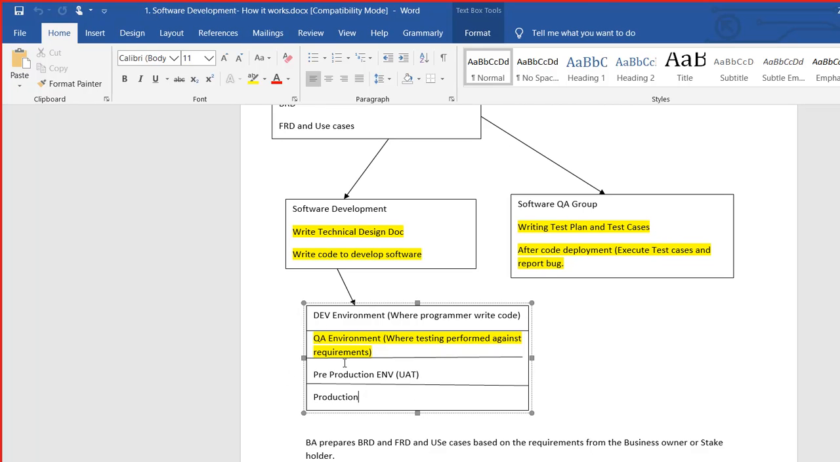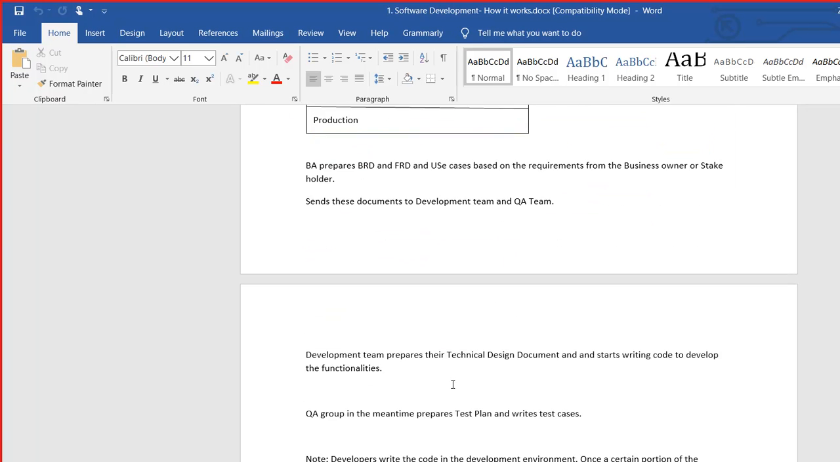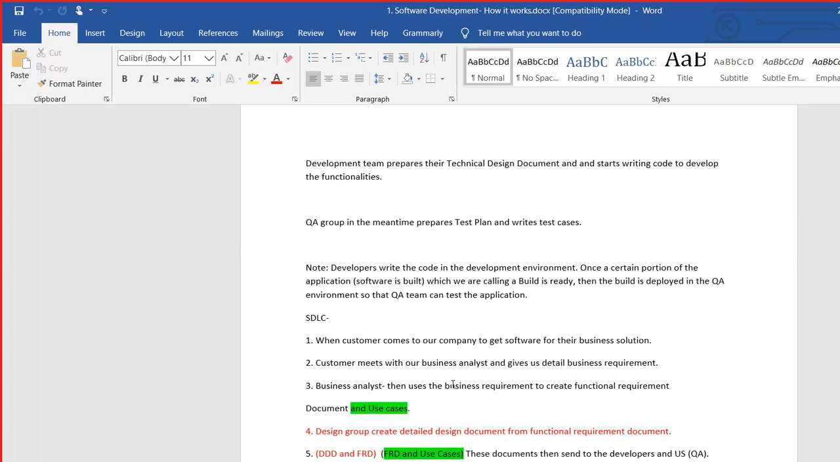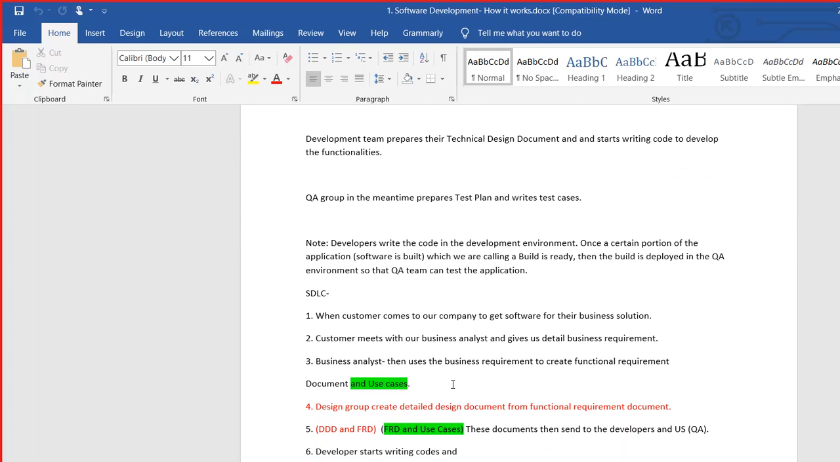The BA prepares BRD, FRD and use cases based on the requirements from the business owner or a stakeholder, and sends these documents to the development team and QA team. Sequentially, you will see a few more information here. I'll be sending you this discussion and the class recording. All of the information you will get.